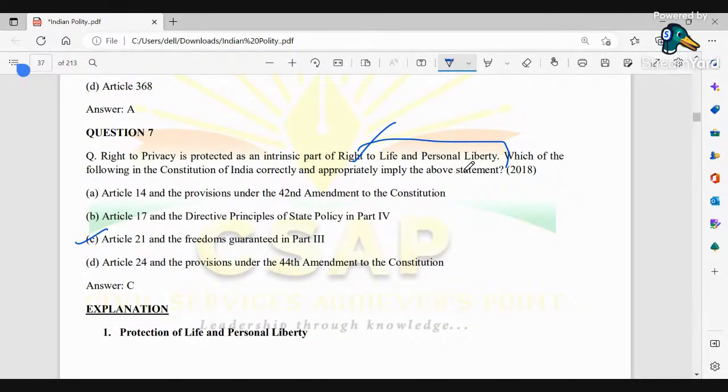Okay, so therefore we could see that this is the article which formally gives some of the unprecedented exercise in the constitutional making, and thereby we could see about the protection of life and personal liberties clearly mentioned under this respective article, which comes under Part 3 of the Indian Constitution.